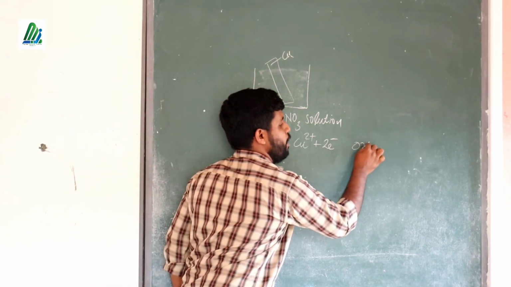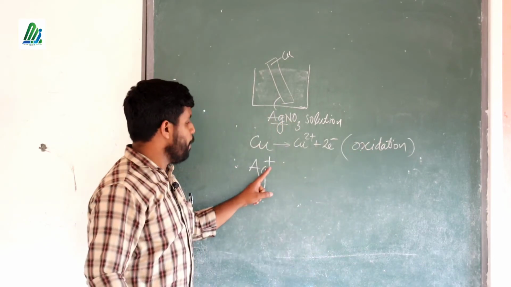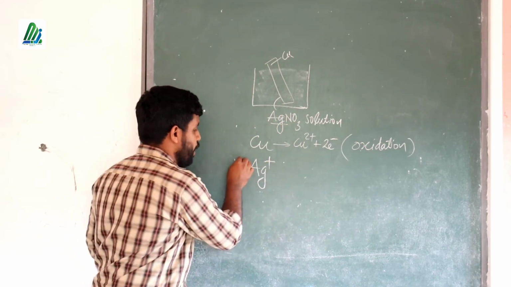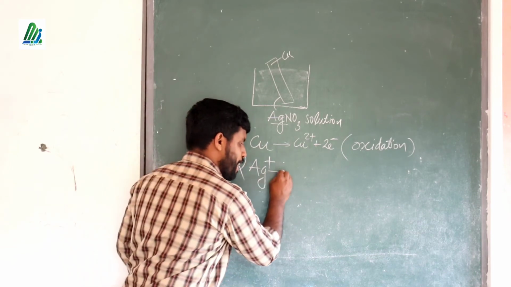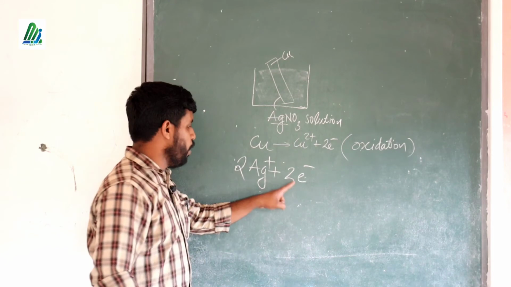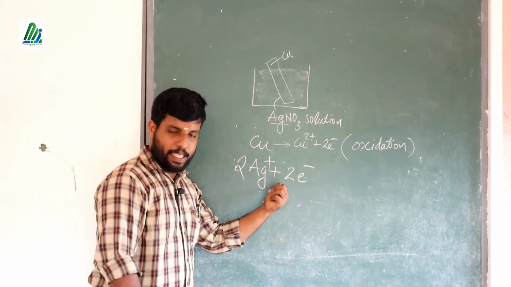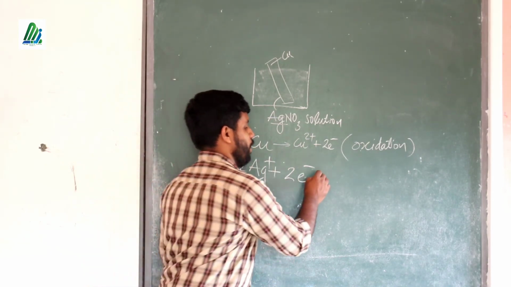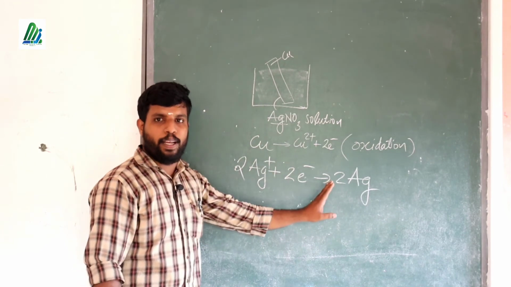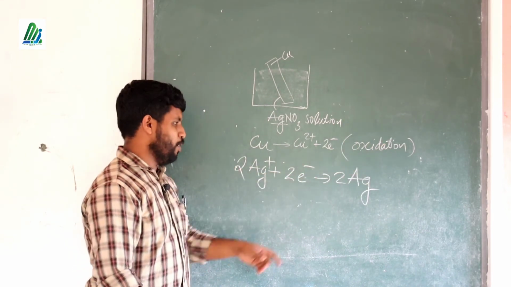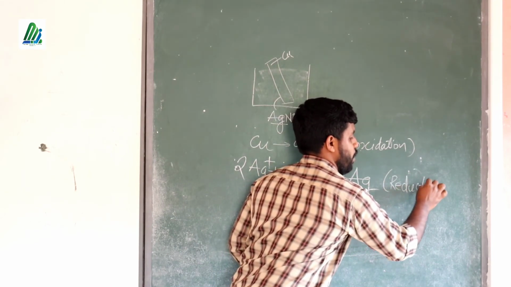Then, for the Ag plus ion, to balance that we write 2Ag plus plus 2 electrons, otherwise it needs only 1 electron. Here the copper donates 2 electrons, that's why we write 2Ag plus plus 2 electrons gives 2Ag. This is the equation of reduction.